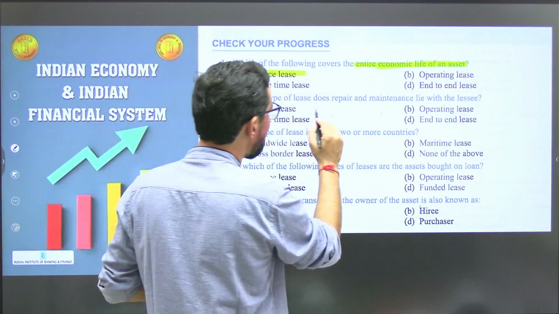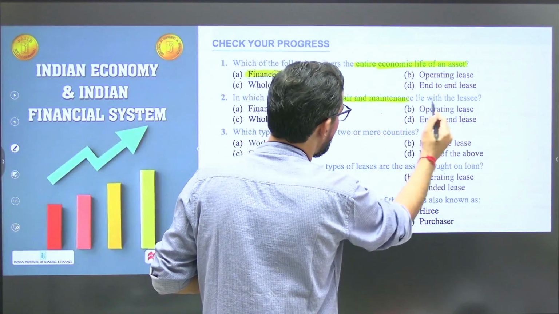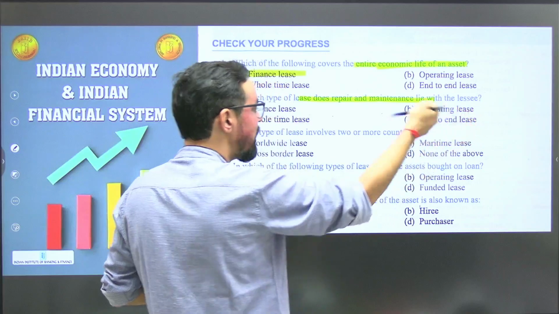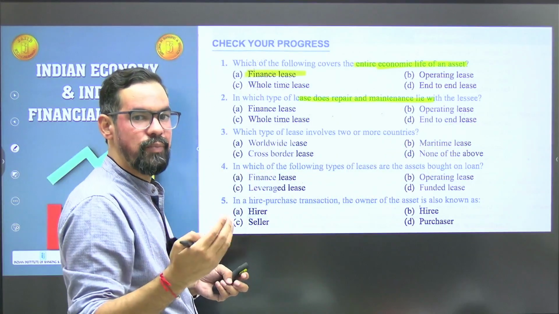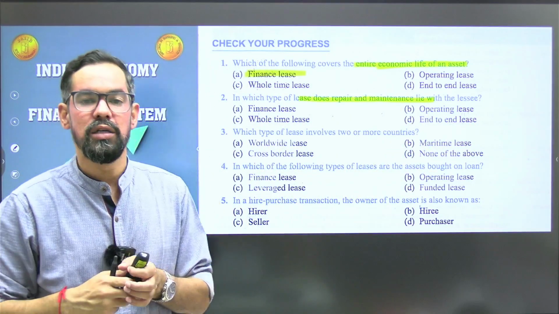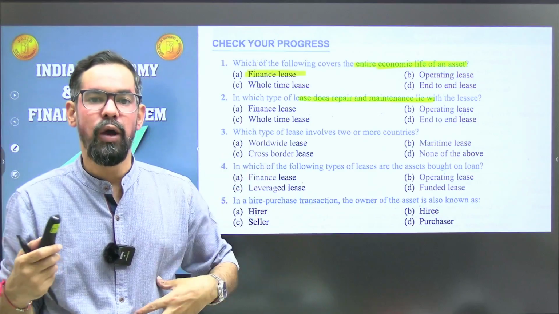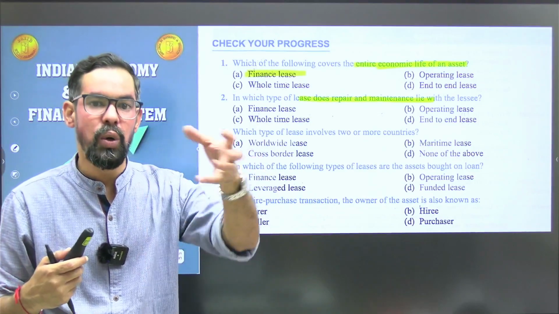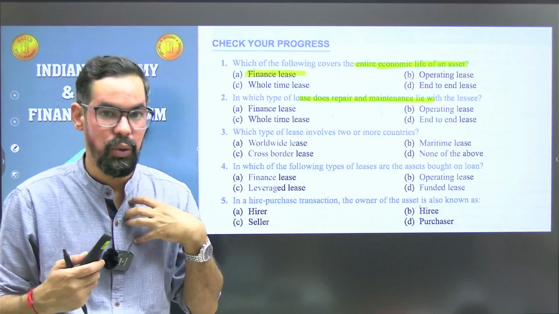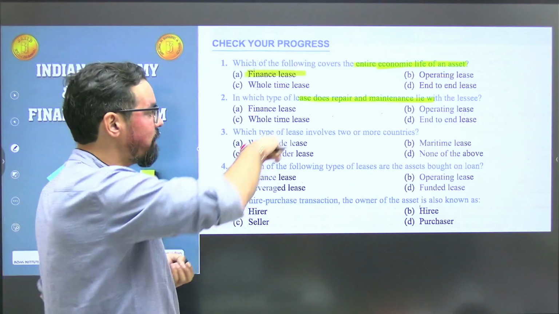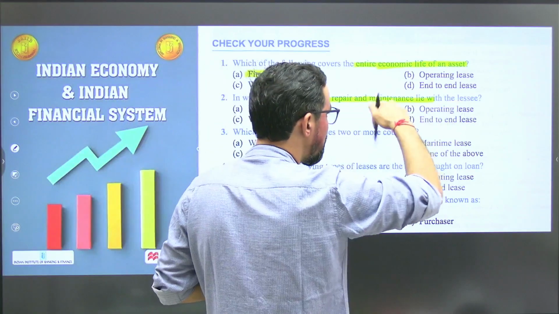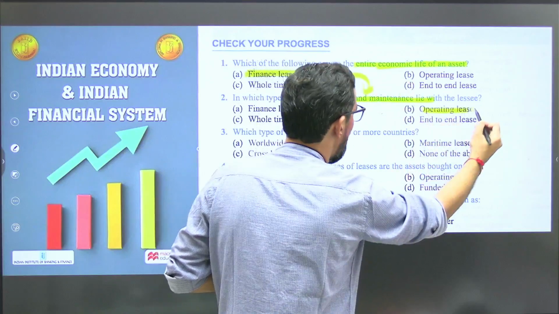In which type of lease does repair and maintenance lie with the lessee? The lessee is the one who generally uses the asset. Suppose you own a building and I open my office in your premises. You are the lessor and I'm the lessee. In which type of lease do they have to repair and maintain? It is operating lease.